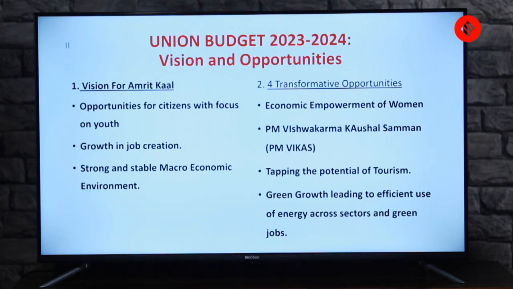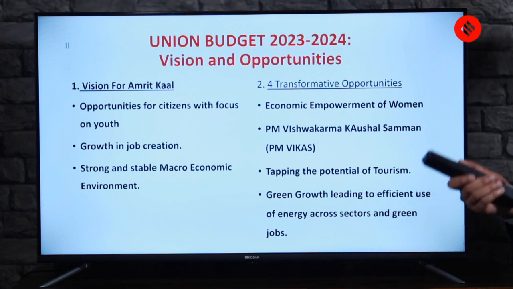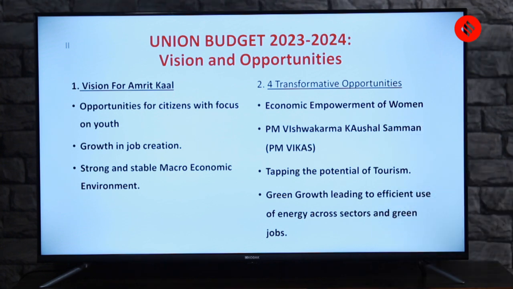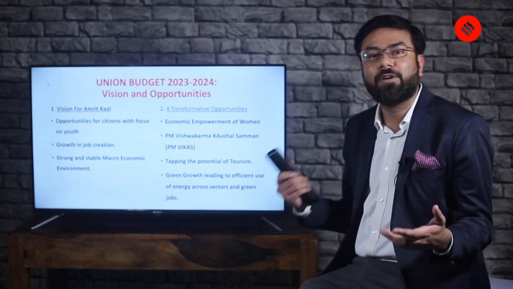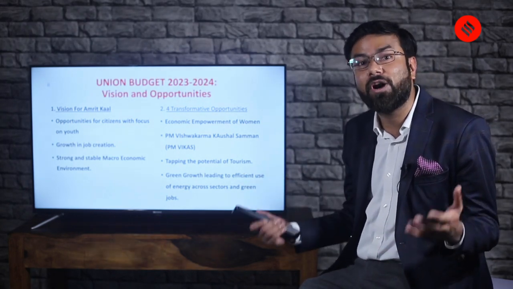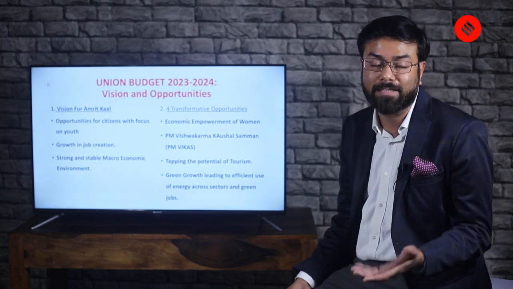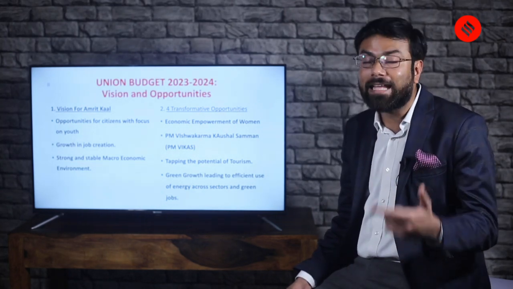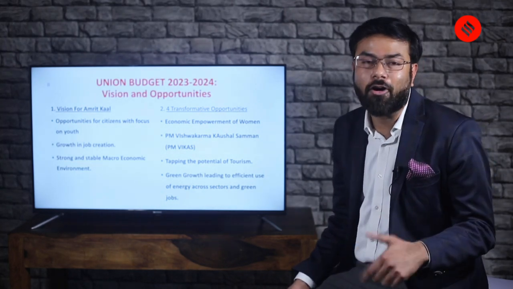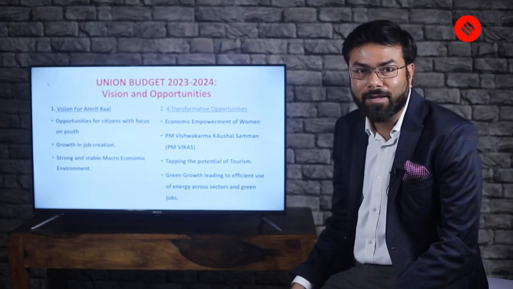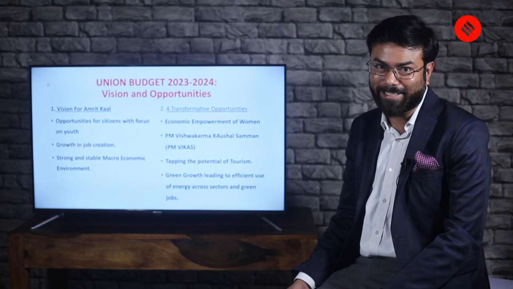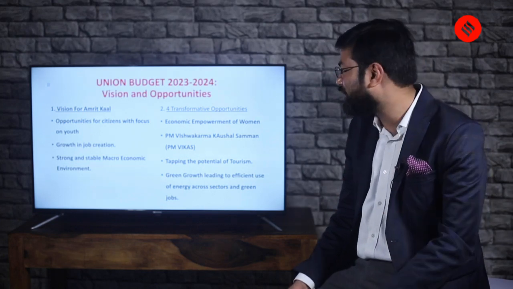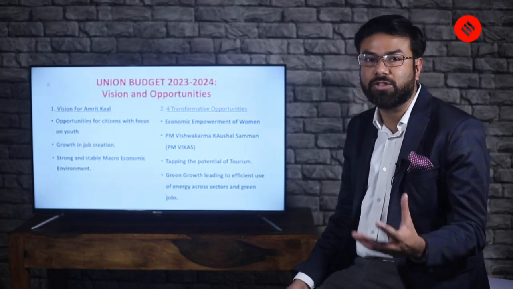Third is tapping the potential of tourism. Another important, it might have been a surprising element for a lot of us, but India is a hub of tourism, isn't it? A lot of people from the international arena or from the world come to India for the tourism sector, and the tourism sector gains by the footfall of people around the world. Remember, this is also the year of G20, so we'll have a lot of tourists visiting. So you can remember from that connection. So tapping the potential of tourism.